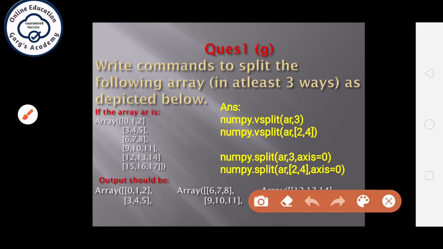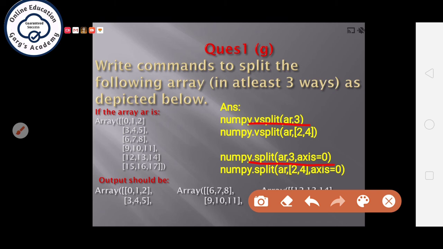Now see, the vsplit function, if we use it with only 2 arguments, array name and the number of partitions, it will divide the array in vertical direction. Similarly, if we use the split function with 3 arguments, array name, number of parts, and axis equal to 0, means in vertical direction, both these functions will do the same thing.